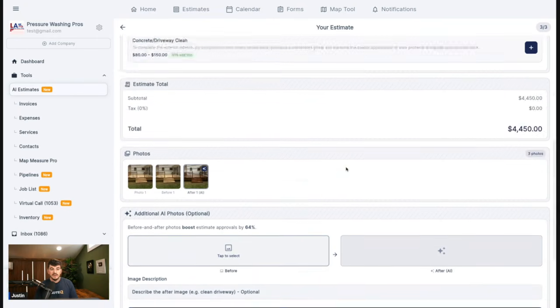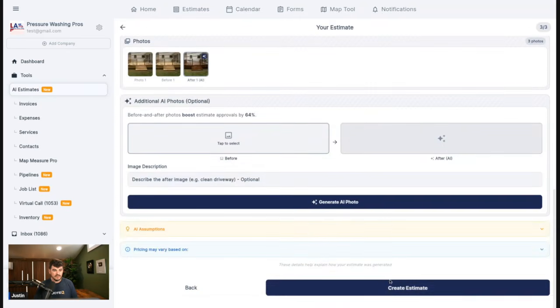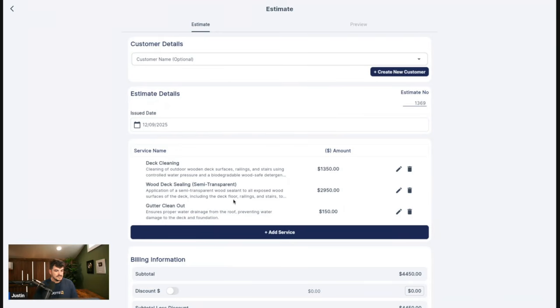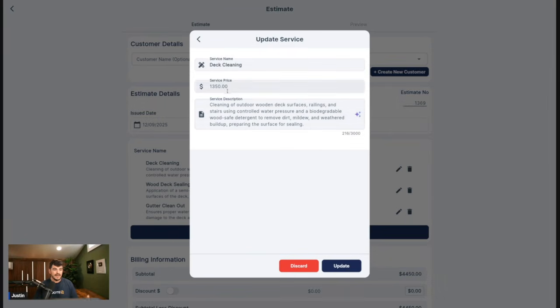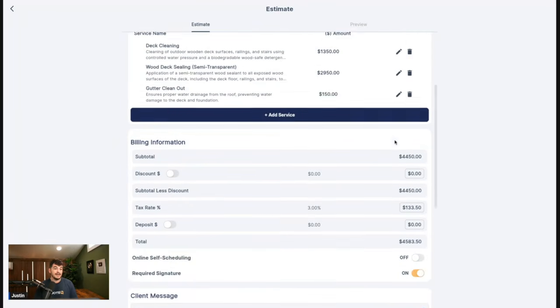So let's go ahead and create our estimate. We've gone through, we've changed our pricing, we've added in an upsell, and we've added in a before and after photo. This is then going to generate our estimate for us. And as you guys can see, everything is here as it was before. If we wanted to edit any of the service descriptions, we could. If we want to add any pricing, we can. If we want to add another service, we could.